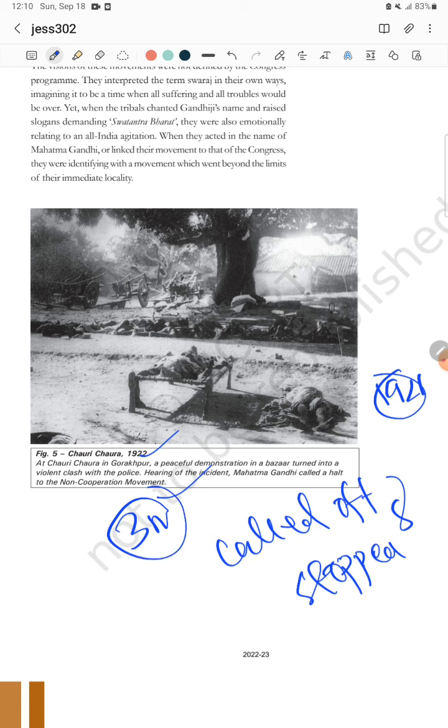This is all about part 2, the non-cooperation movement. Very soon I will upload the civil disobedience movement, which is a very important and somewhat lengthy chapter for us.